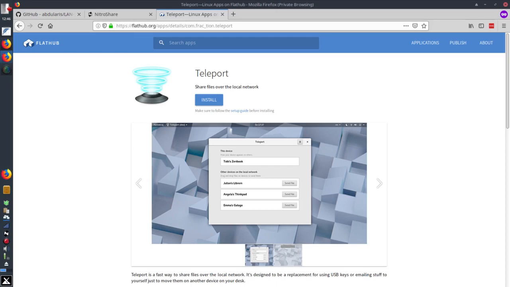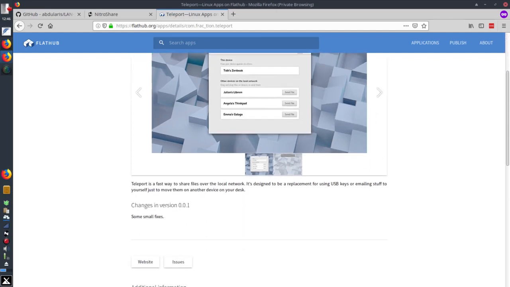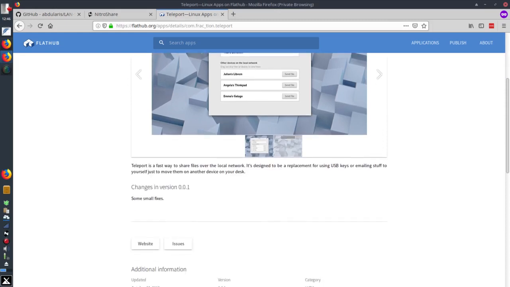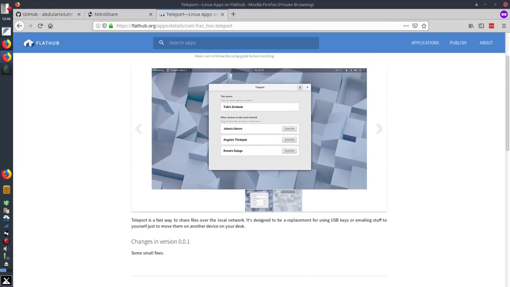The third application is Teleport, which allows you to share files over the local network and it is available at FlatHub. I have not installed or tested this application.